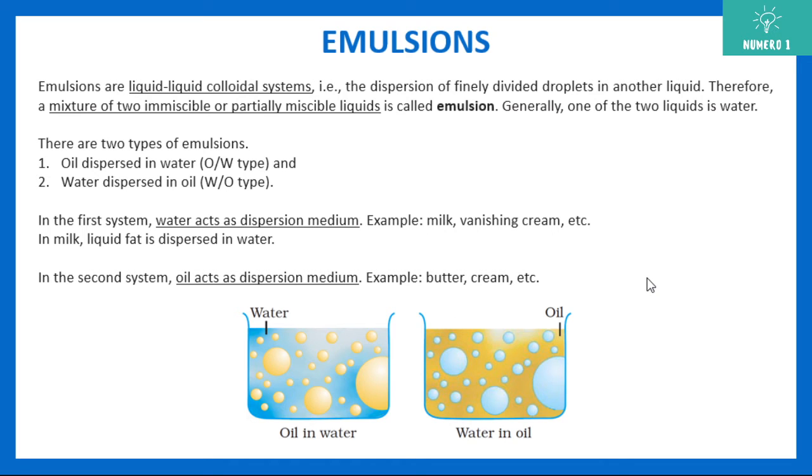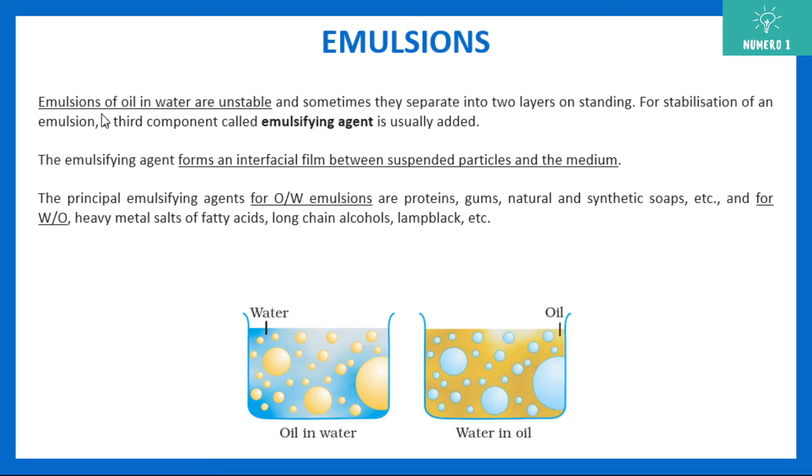Now, emulsions of oil and water are unstable, and sometimes they may separate into two layers on standing. We know that the density of water is higher than the density of oil, so oil goes to the top and water comes down. For stabilizing them, we require a third component called an emulsifying agent.